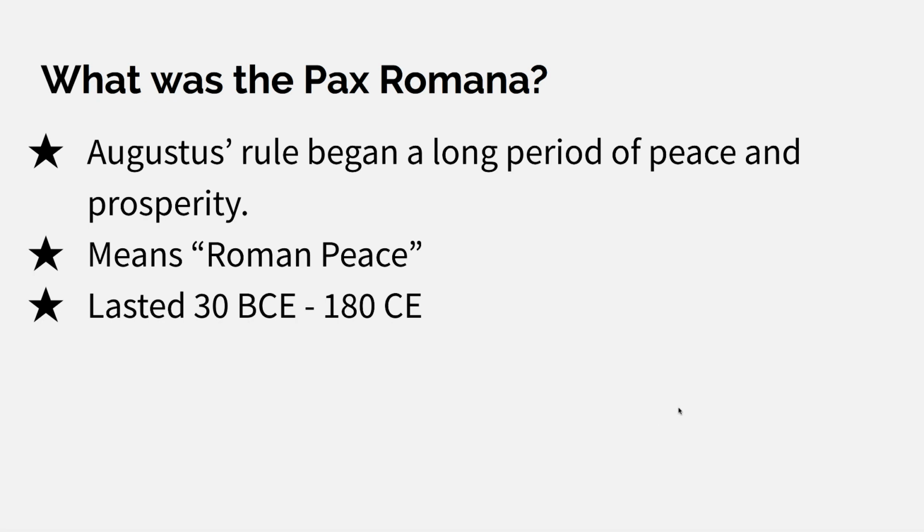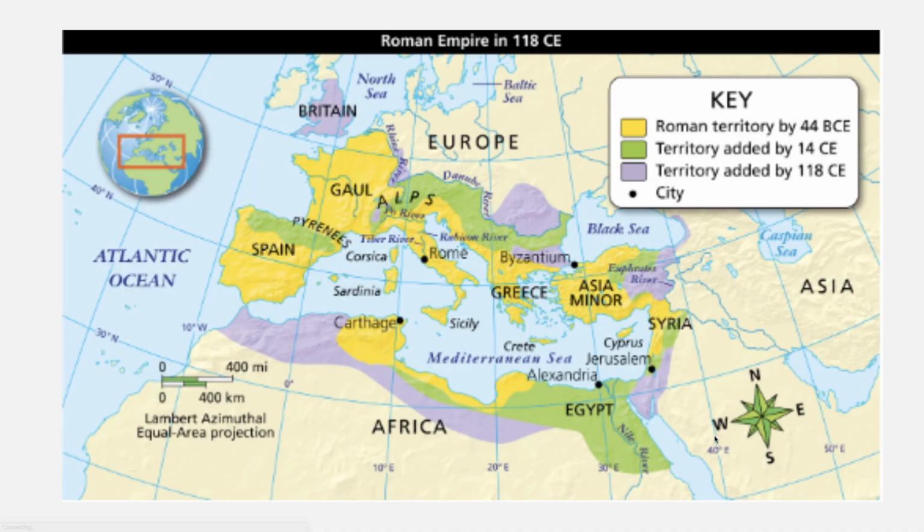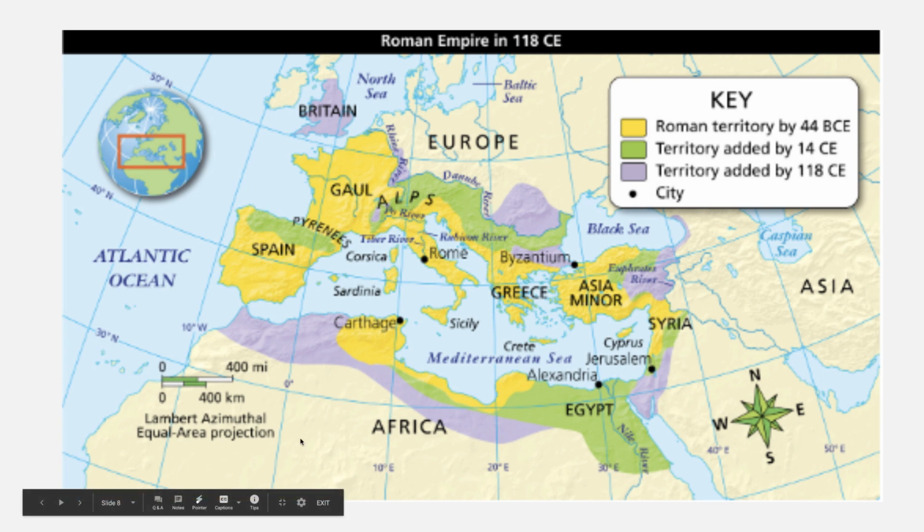We'll move on here. The Roman Empire in 118 CE. As you can see in the yellow, this was the Roman territory by 44 BCE. And then this is the territory that was added in 14 CE. Now we're adding Egypt. Now we're adding parts of the Middle East. We consider all of this to be part of the Middle East, Northern Africa, and Eastern